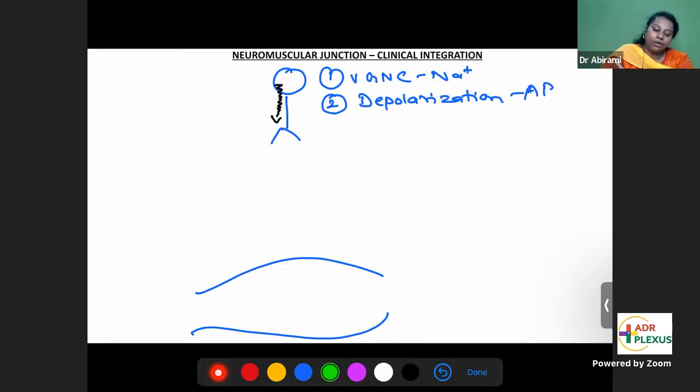In the axon terminal, you have voltage gated calcium channels, and calcium enters.